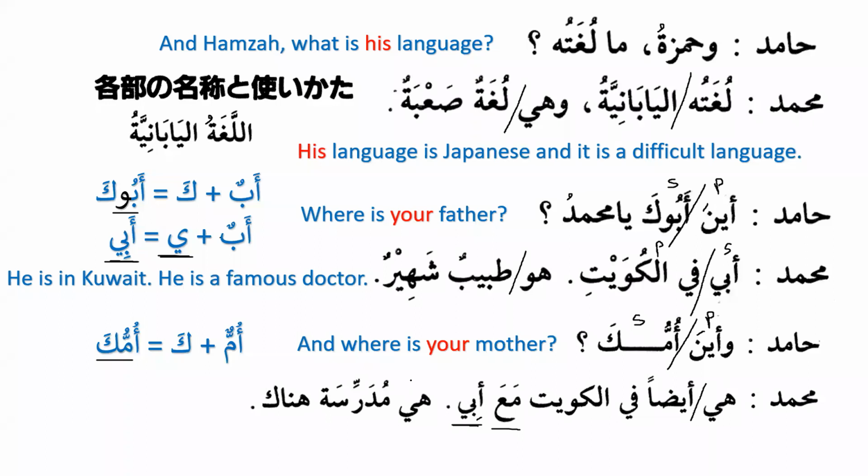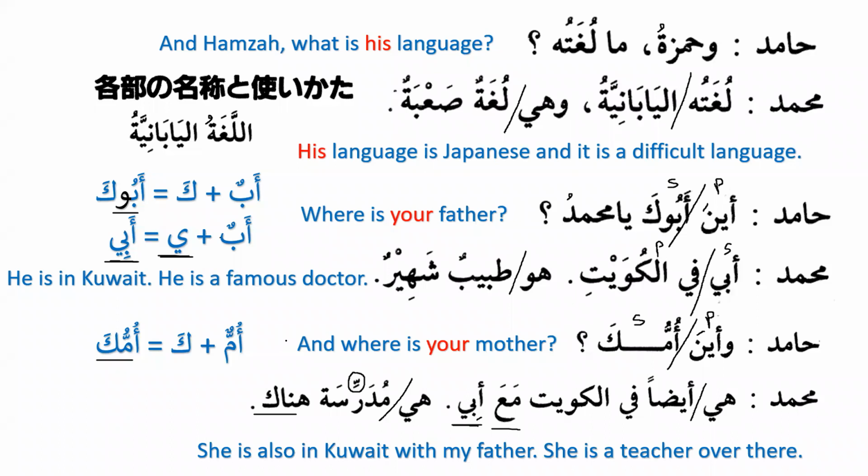Hiya mudarrisatun hunaka, she is a teacher over there. Now please see here, this is not madrasatun, this is mudarrisatun. So you might be confused and you might say it is madrasatun. No, it is mudarrisatun, that means teacher, and hunaka means there, and this is also a dharf. She is a teacher over there. It's a little bit long lesson, so inshallah I think we will stop over here, and when inshallah we meet again, we will continue with the rest of the lesson.